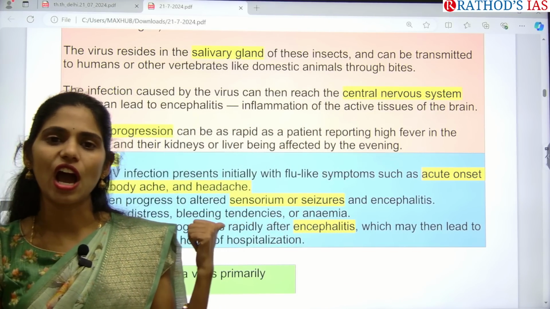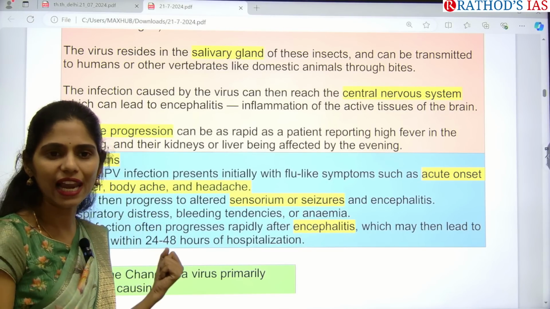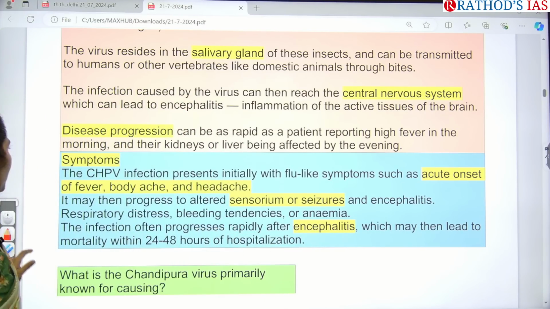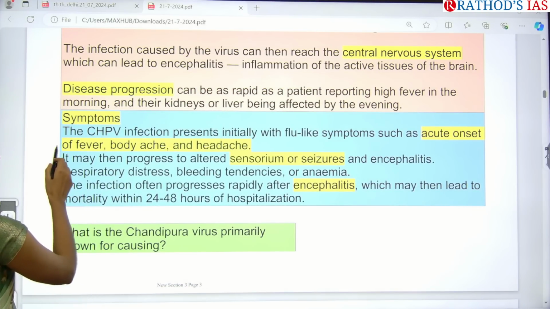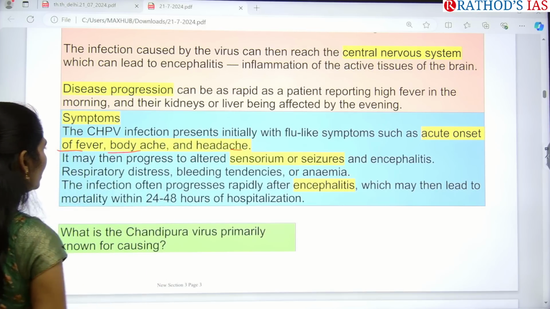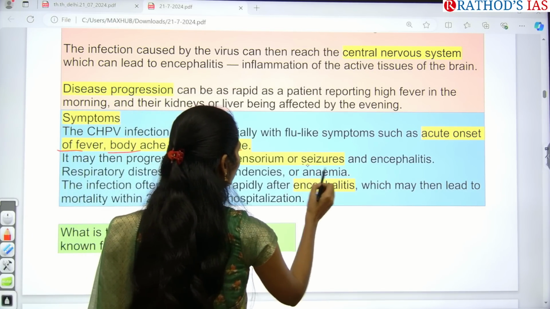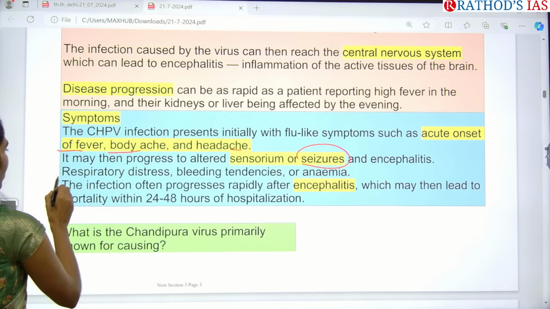So you can understand how fast it is acting. Because of that, it has a very high mortality rate if they get this infection. Symptoms: initially they will get flu-like symptoms like acute onset of fever, body aches and headache, and it may progress to seizures. Seizures is nothing but fits, and encephalitis, and even breathing distress.